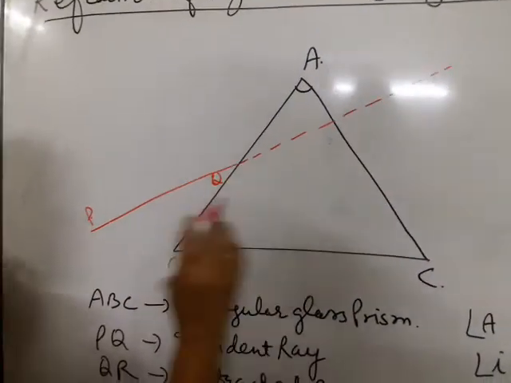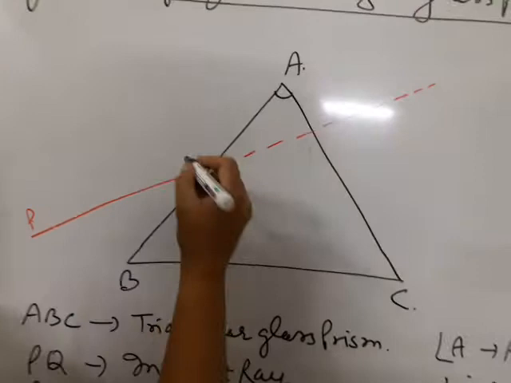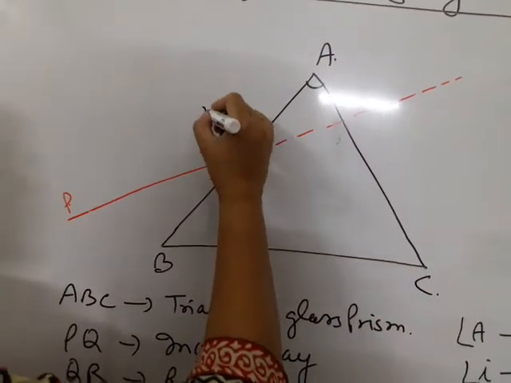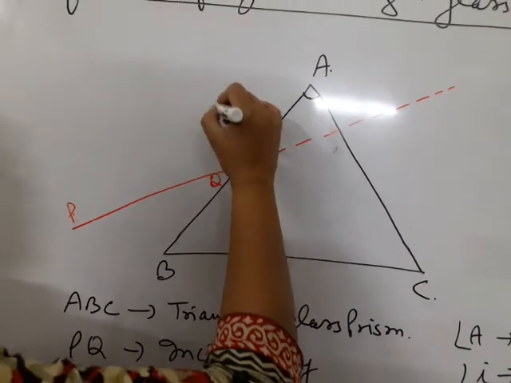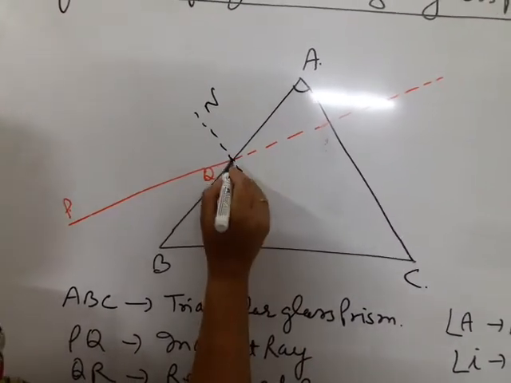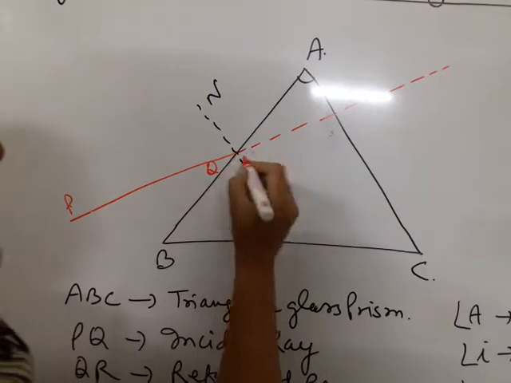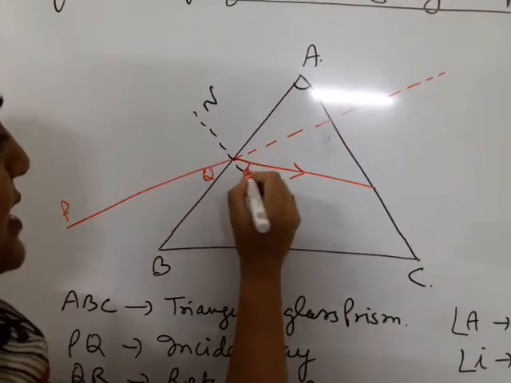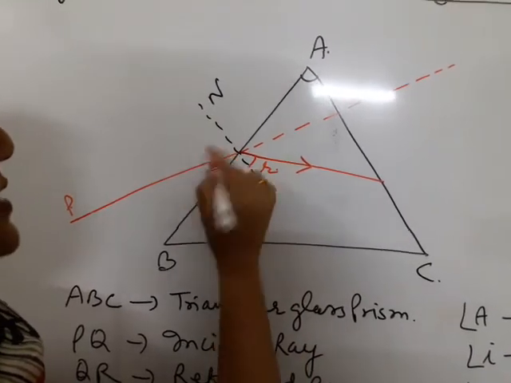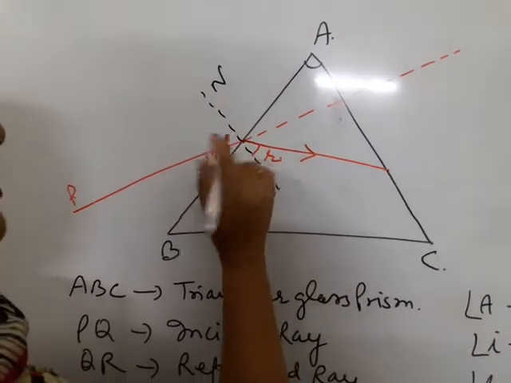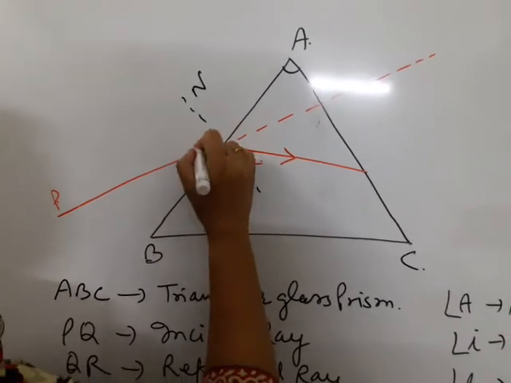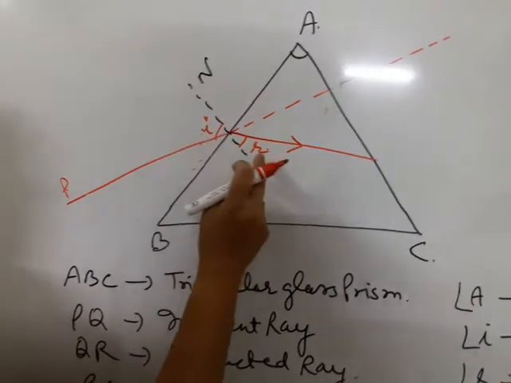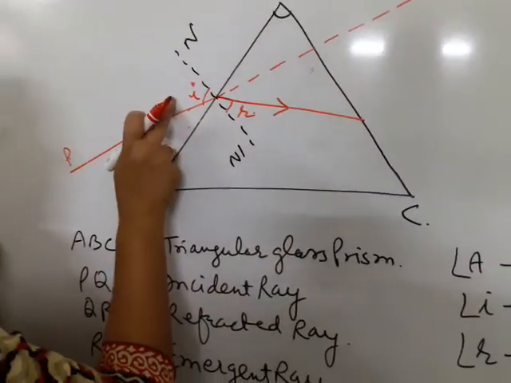But because prism is there, so when light enters from rarer medium to denser medium, that is in glass, it will bend towards normal. The light ray will bend towards normal. This is angle R and this is angle I. Angle I is formed with the normal. Angle R is smaller than angle I.